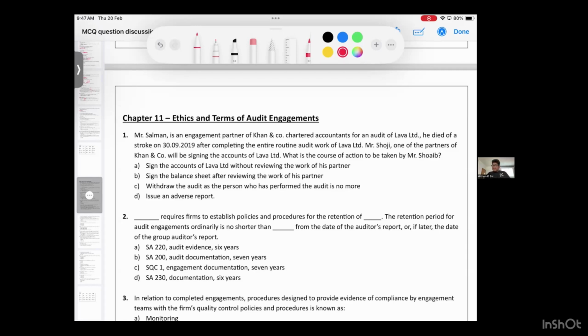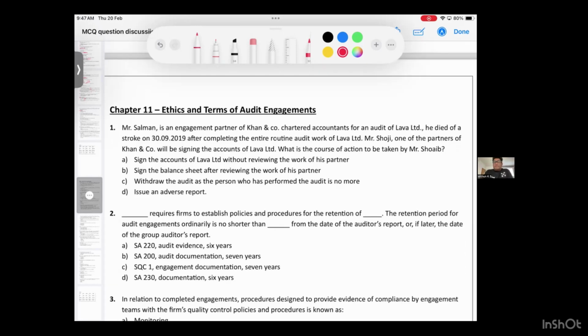First question. Mr. Salman is an engagement partner of Khan & Co., Chartered Accountants, for the audit of Lava Limited. So Lava Limited is the client, and Khan & Co. is the auditor. He died of a stroke after completing the entire routine audit work of Lava Limited. Who is the engagement partner? Mr. Salman is the engagement partner, and Khan & Co. is the firm. He completed the work, but he died. Mr. Shoji, one of the partners of Khan & Co., will be signing the accounts of Lava Limited.